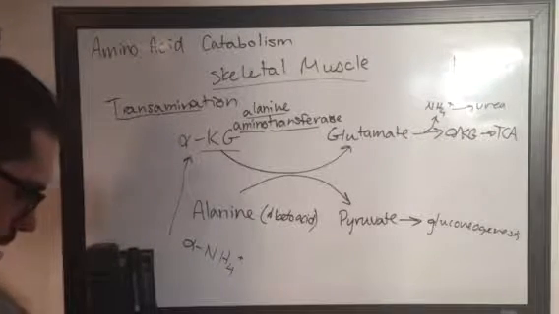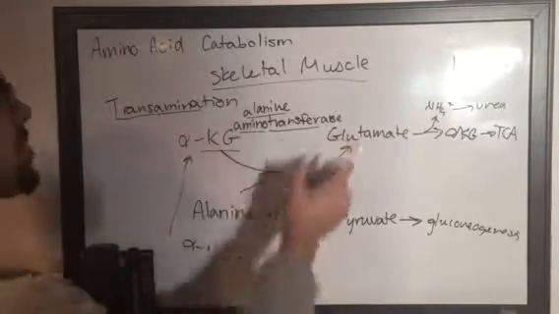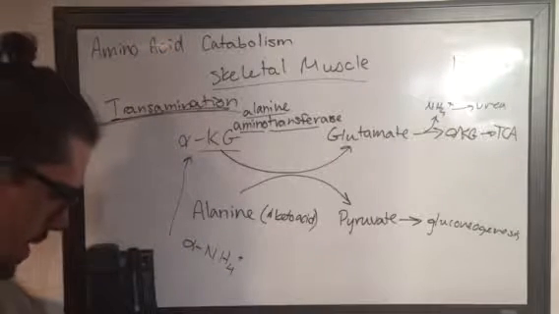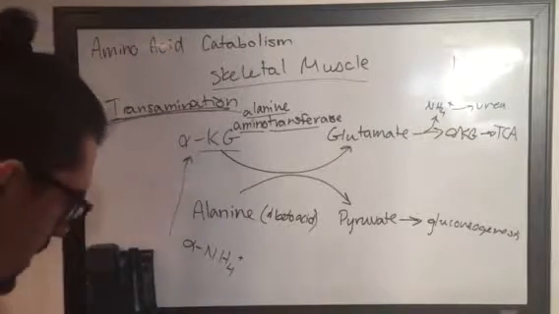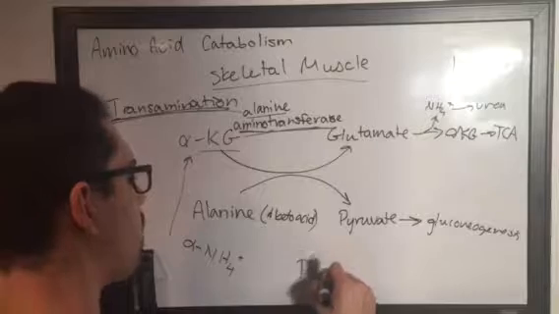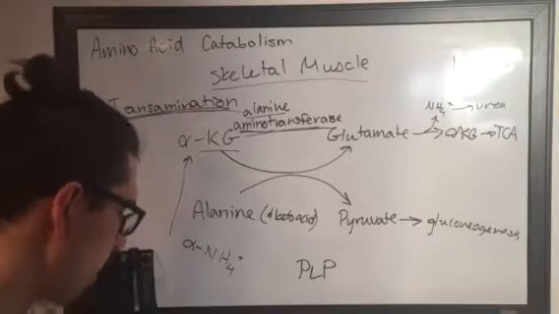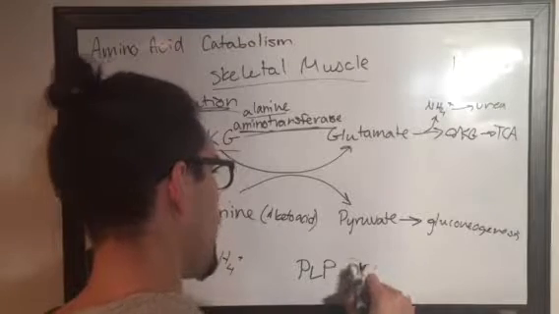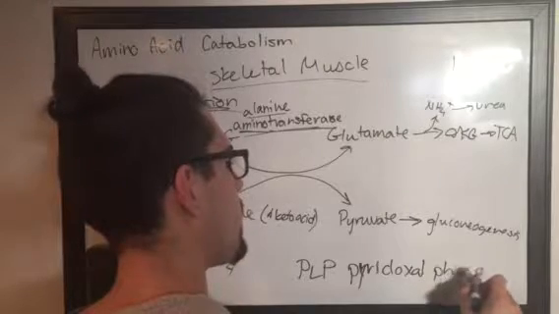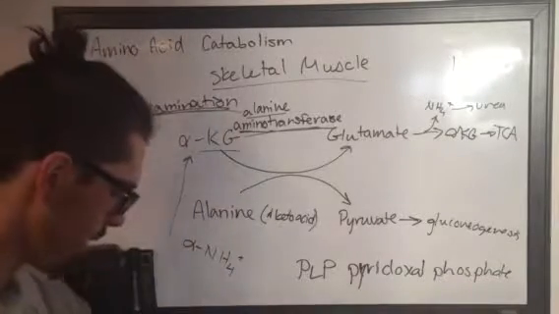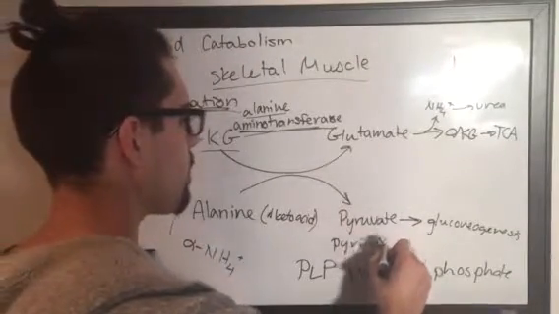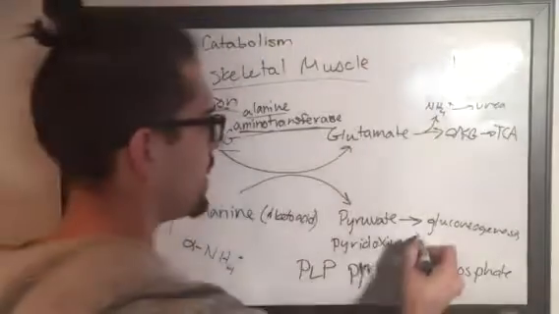Our next video is going to go into the urea cycle, but really quickly, transamination reactions all rely on one vitamin. That vitamin, these amino transferases, are all going to be PLP dependent. What is that? That is pyridoxal phosphate. Pyridoxal phosphate is reliant on the vitamin pyridoxine. No way, pyridoxine, which is in fact vitamin B6.